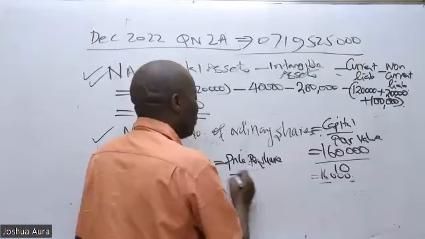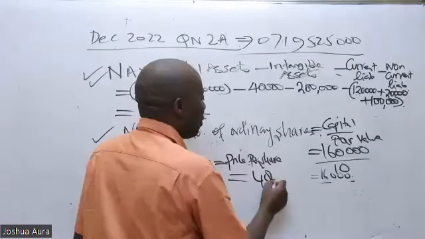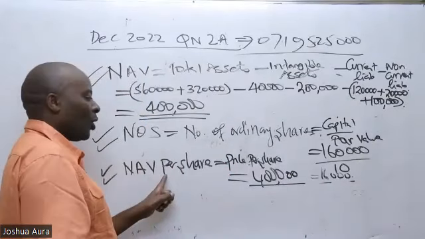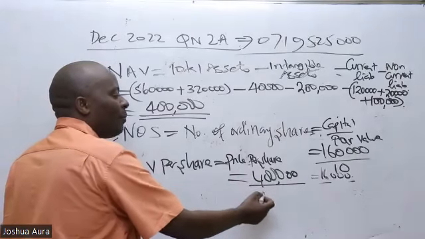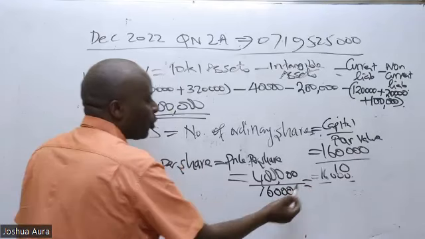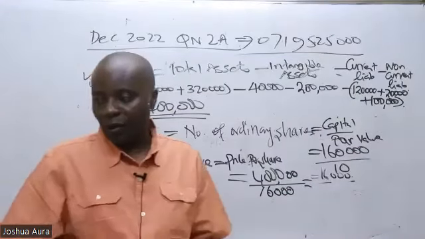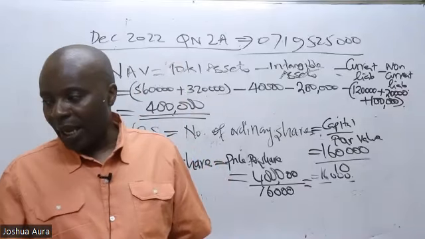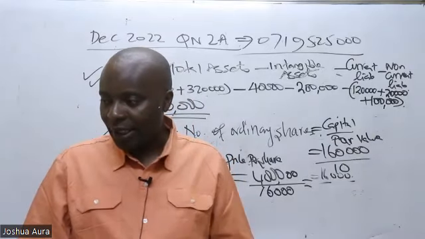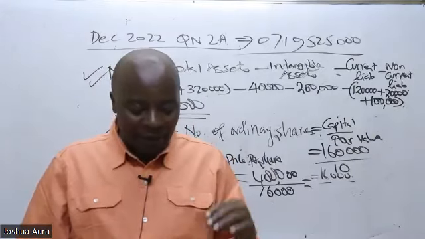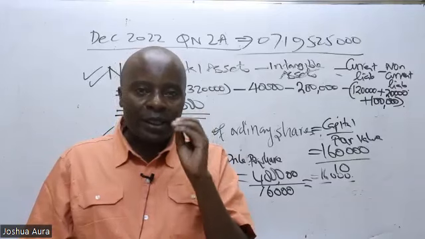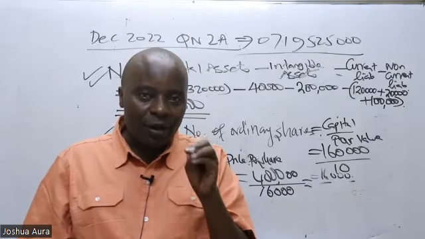So the net asset value that we got here in total was 400,000. I'll come and divide this 400,000 by the NOSE, and the NOSE is 16,000. So are you able to give me this final figure? Ronaldo is giving me a figure of what? Is it 1,600 or 16,000? Ronaldo, no. Remember the par value. The par value is 10, not 100. So if you take 160,000 divided by 10, it is 16,000.